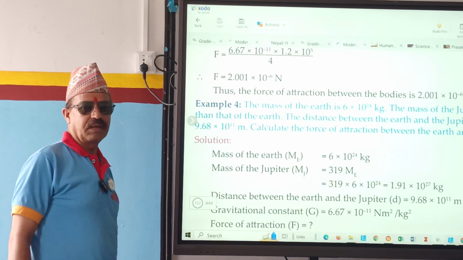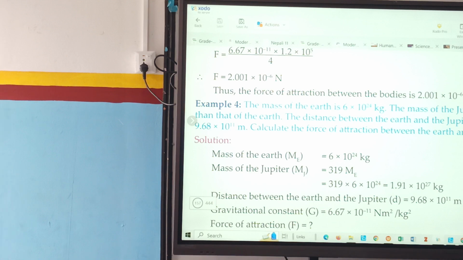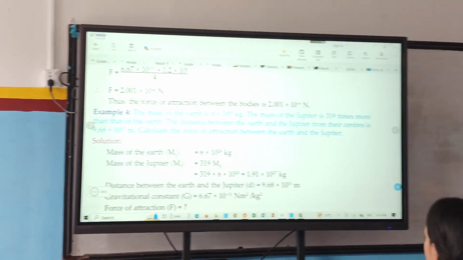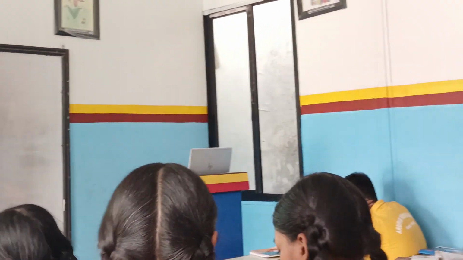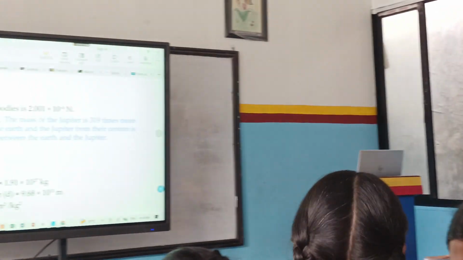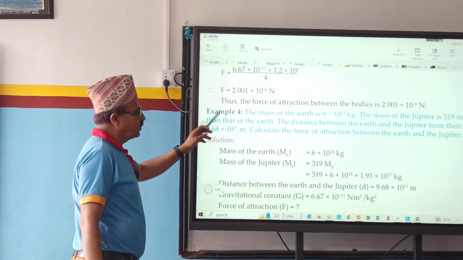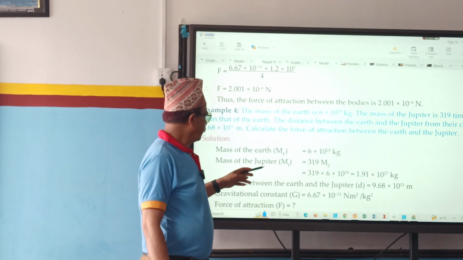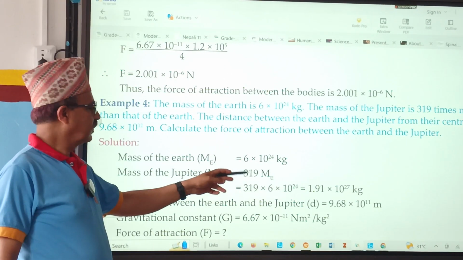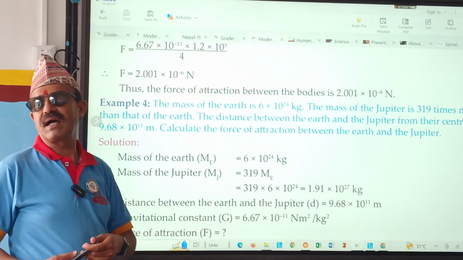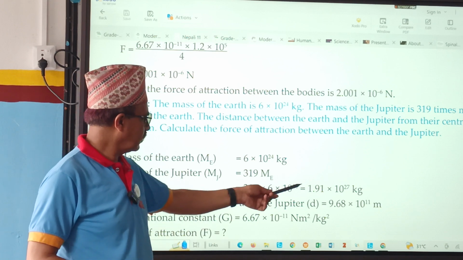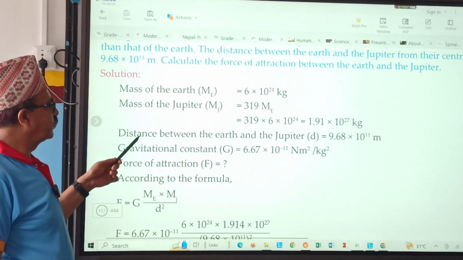Here is one numerical problem. Everybody read the question? Okay. So in the question many more things are given. Mass of the earth is given as 6 times 10 to the power 24 kg. Mass of Jupiter is how much? ME means mass of earth. So we can write 300 times 6 times 10 to the power 24 kg. Distance between the earth and the Jupiter.